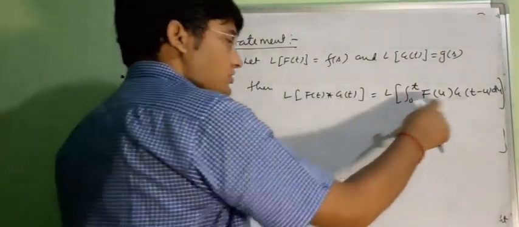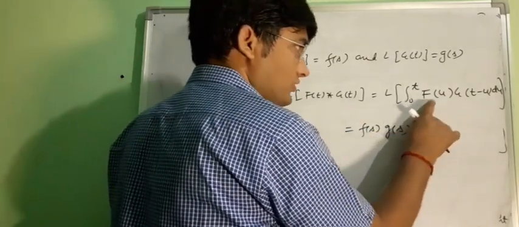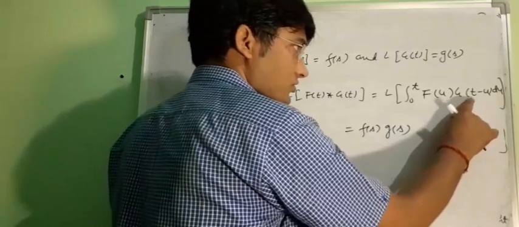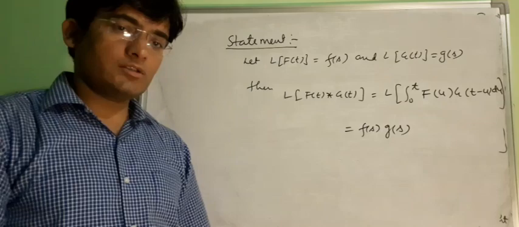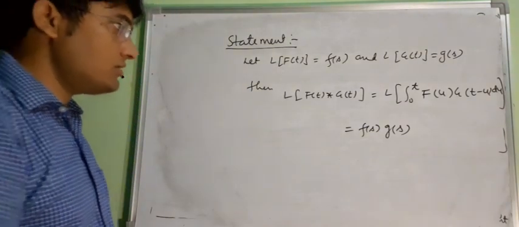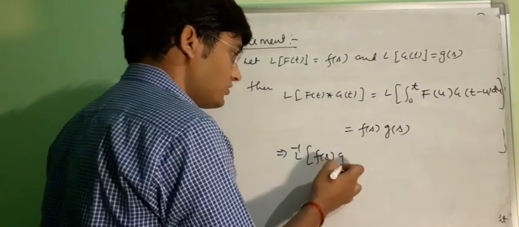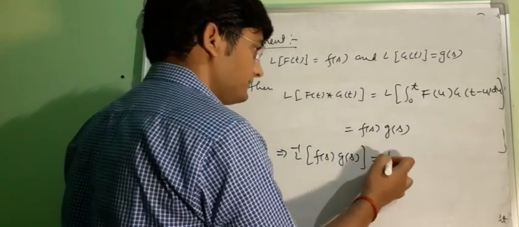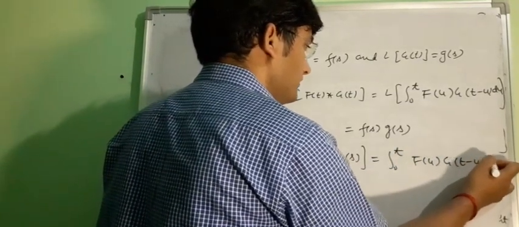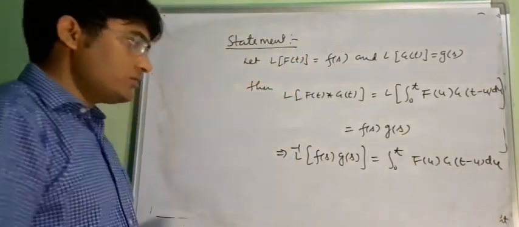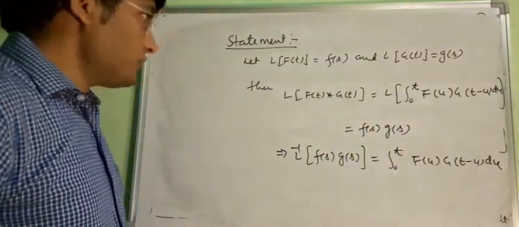Now the Laplace of this integral is equal to F(s) into G(s). That means the Laplace of f(u) is F(s), and the Laplace of g(t) is G(s). So the Laplace of f(t) star g(t) is equal to F(s) into G(s). Now what is the application of this? We can find the inverse Laplace of a product of two functions, and your answer will be the integral of f(u) g(t minus u) du. So the Laplace inverse of F(s) into G(s) is equal to the integral from 0 to t of f(u) g(t minus u) du. So let us prove it.